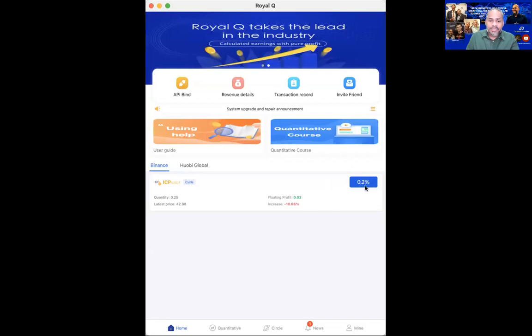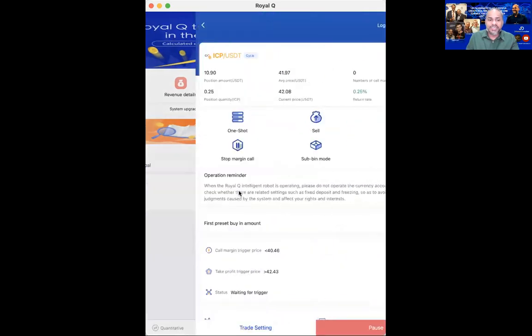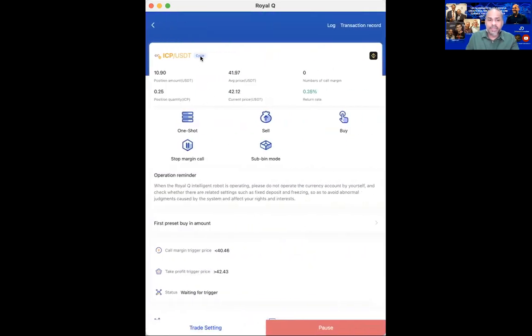So once you hit the profit, what happens next? It will automatically take another trade. I don't have to do anything because I have set it at cycle. Now, if I change this to one shot, then it will only do one trade for me. Once the trade is closed, that's all. But since I see this market is good, I'm going to keep it at cycle. So normally I will do cycle about 2 or 3 trades and then I will change to one shot.